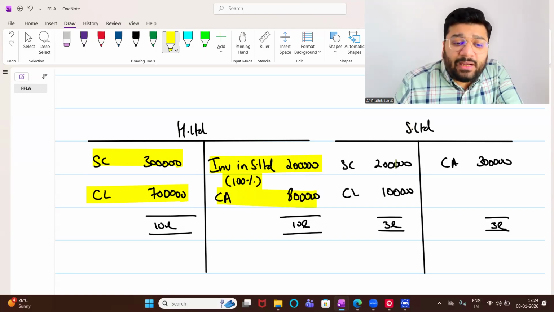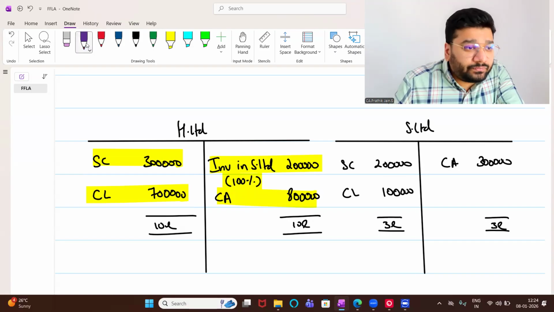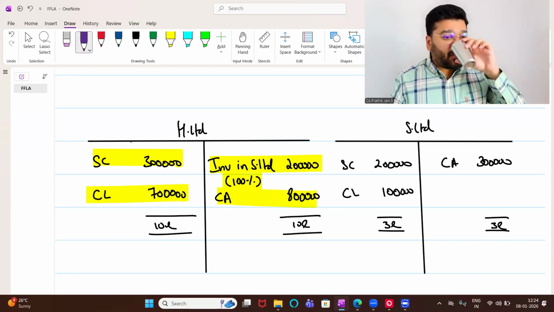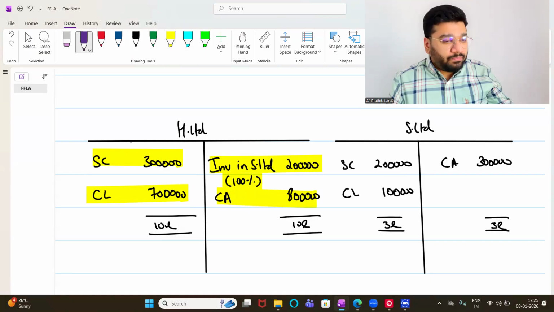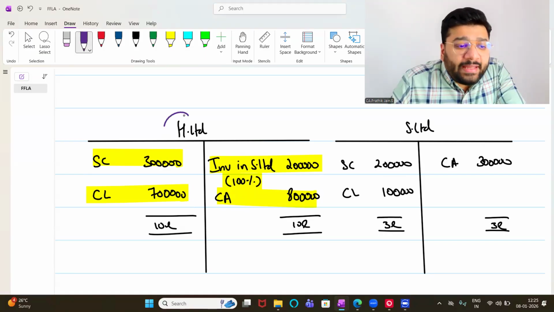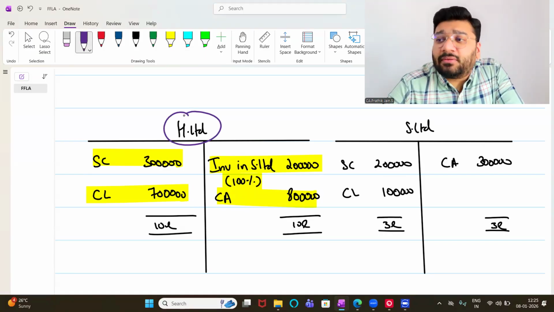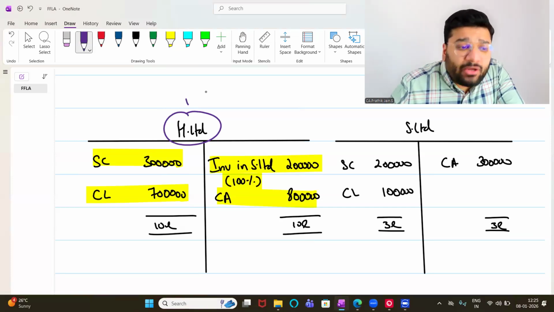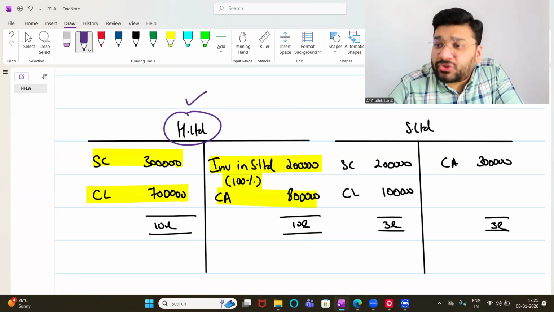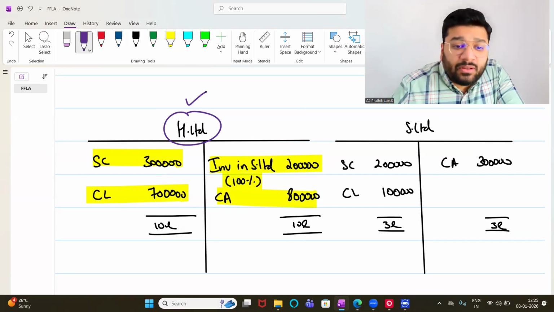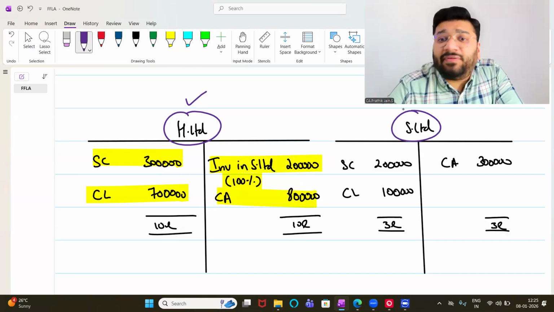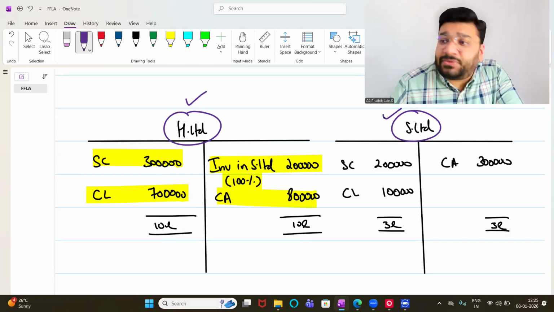S Limited has got share capital 2 lakh, current liability 1 lakh and current asset 3 lakh. Now, holding company will prepare the financial statement comprising of the economic activity of that company. Such financial statement that you prepare is called as standalone financial statement. On the other hand, S Limited will prepare the financial statement on its own, reflecting its own economic activities. That also is called as standalone financial statement of subsidiary.